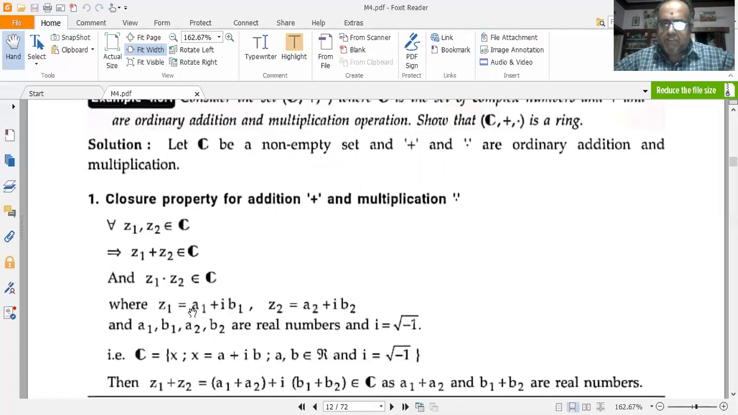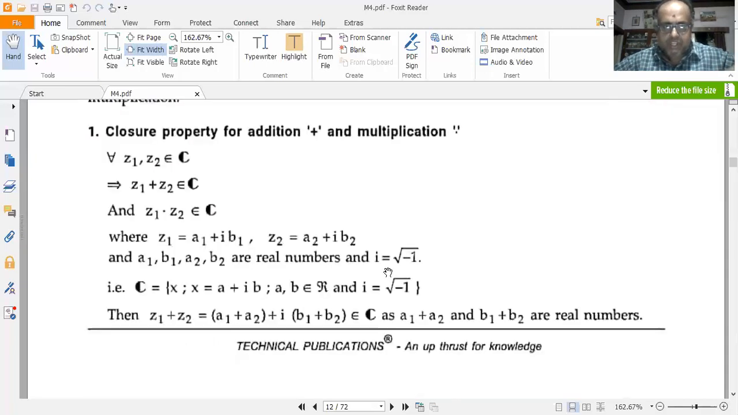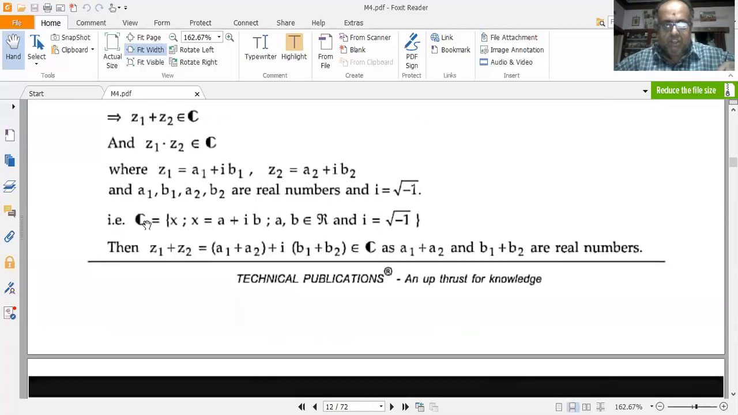So let me take Z1 equal to A1 plus iB1, Z2 equal to A2 plus iB2. Or I can take Z1 equal to A1 plus jB1 and Z2 equal to A2 plus jB2 also. Here A1, B1, A2, B2 are real numbers and j is equal to square root of minus 1. So C is equal to the set of X, where X is equal to A plus iB, such that A, B belong to R and i is equal to root of minus 1. This is the definition of the complex number set, which we had discussed in the previous videos also.